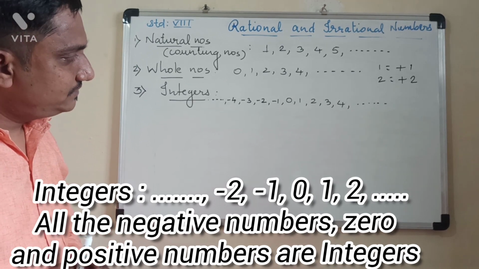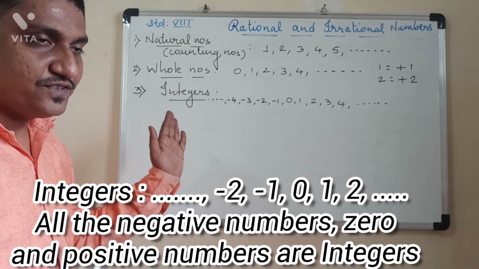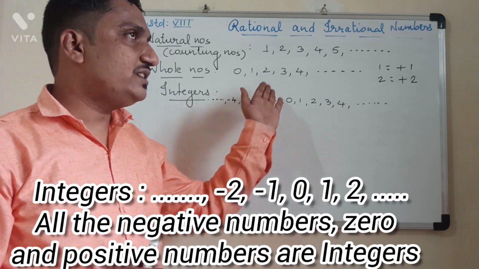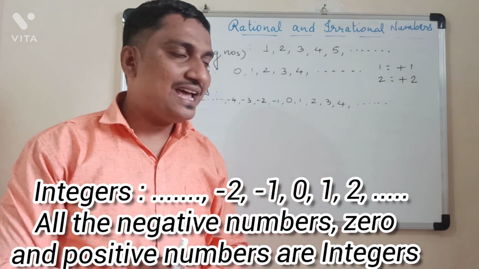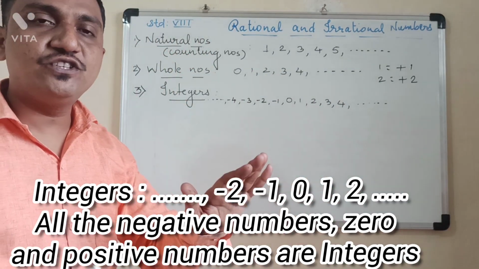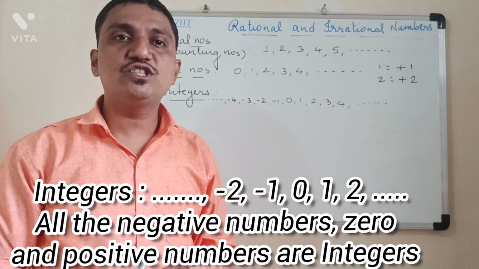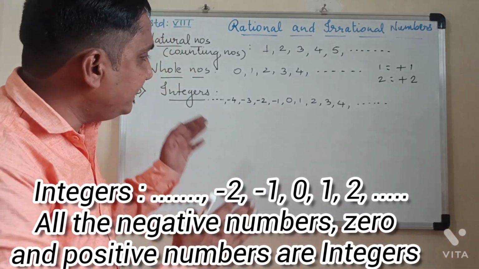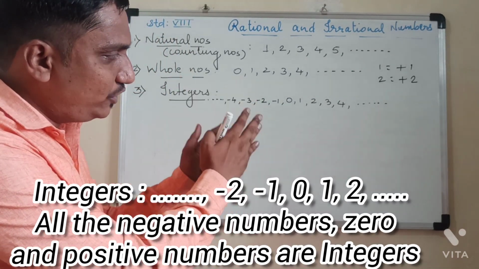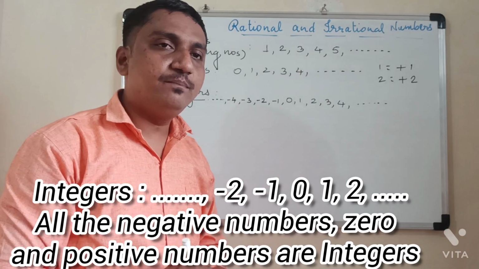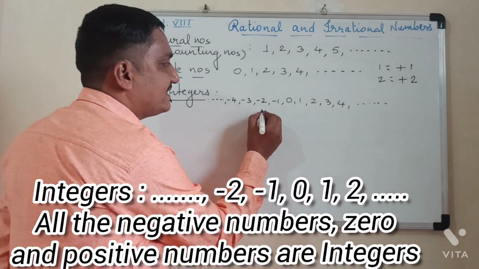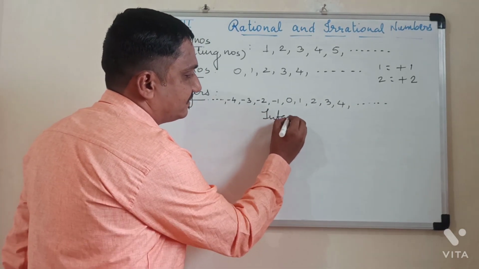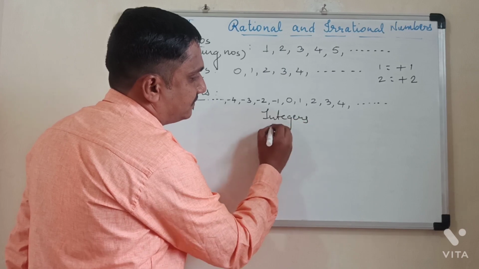So the numbers to the left side of 0 are negative, numbers to the right side of 0 are positive, and 0 is neither positive nor negative. It is not positive, and it is not negative. So all the negative numbers, 0 and all the positive numbers, we call integers.